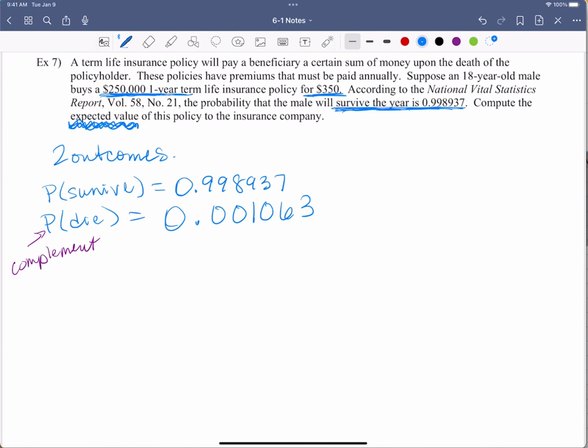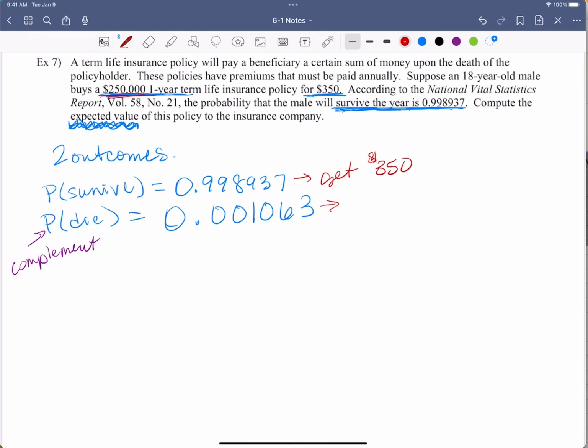Now, here's the thing. Our whole goal here is we want to compute the expected value for the insurance company. Well, here's the deal. They're paying $350 for 1 year. So how much does the insurance company get if he survives that year? Yep, they will get the $350 because they're paying for that, right? What happens if he does not make it? If he dies, what is the insurance company paying?